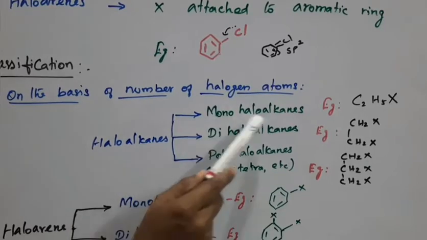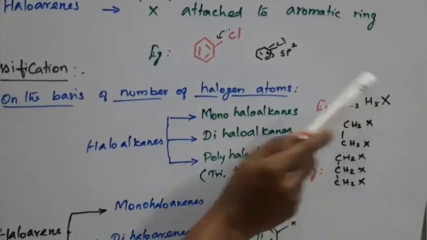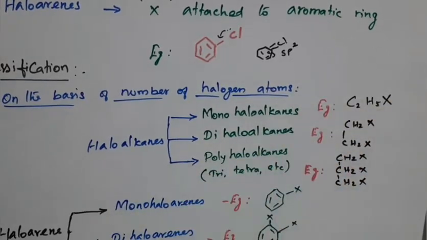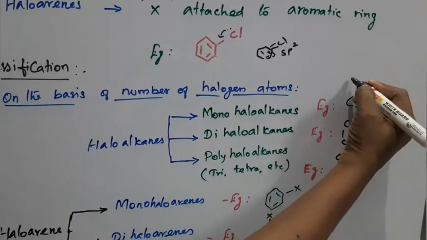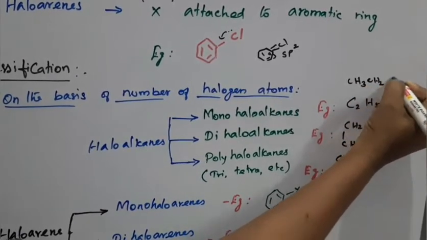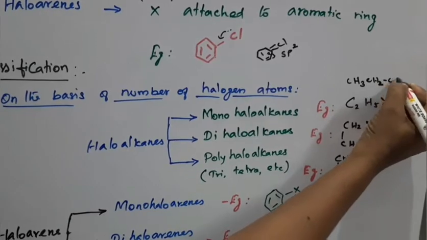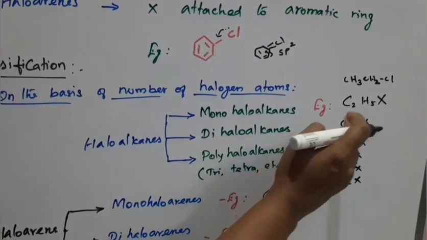Monohaloalkanes means an alkyl group attached to only one halogen atom. Let me take an example, CH3CH2CH2Cl, chloroethane.